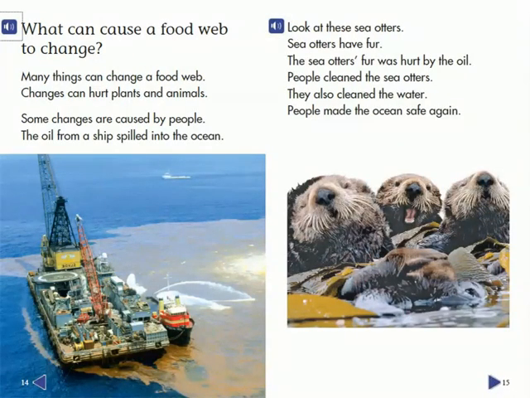What can cause a food web to change? Many things can change a food web. Changes can hurt plants and animals. Some changes are caused by people. The oil from a ship spilled into the ocean.